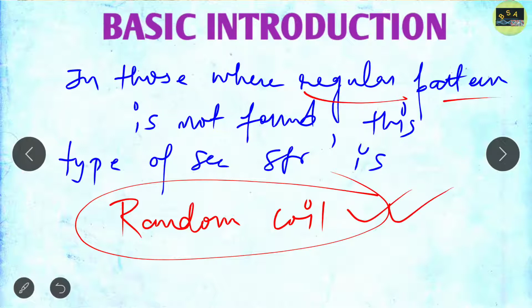Okay, so students, till now we discussed the protein secondary structure. What do you mean by secondary structure of protein? What are the regular secondary structures of protein? Which secondary structures of protein are found mostly in proteins and which are the most stable? And what do you mean by random coil? That is where a regular pattern is not found. So we discussed all these things till now. I hope you understand all these things, and please note them down.